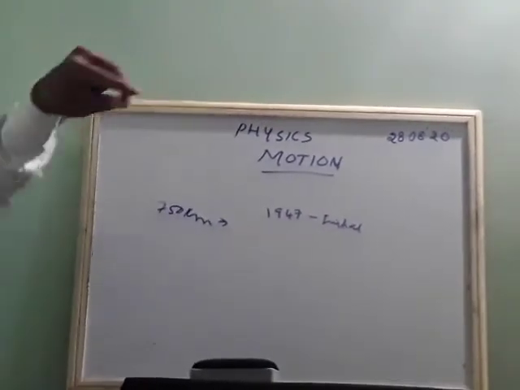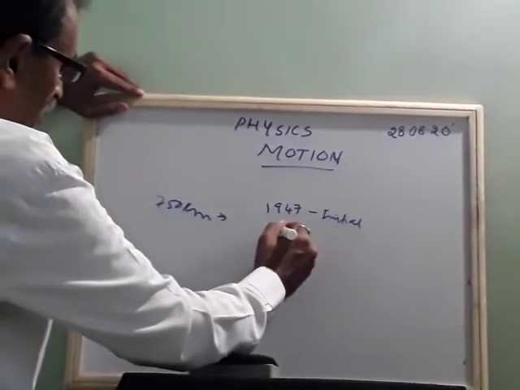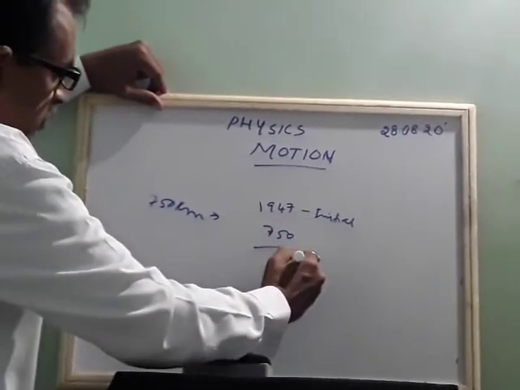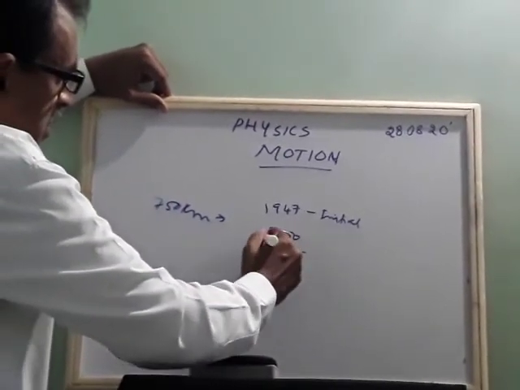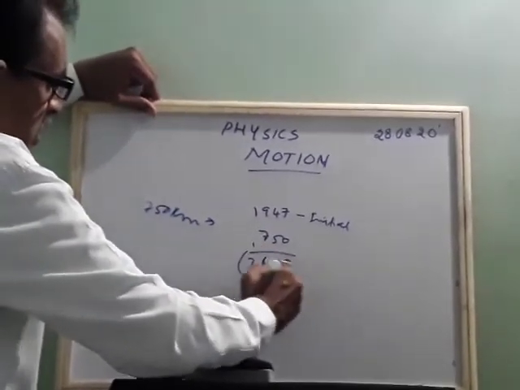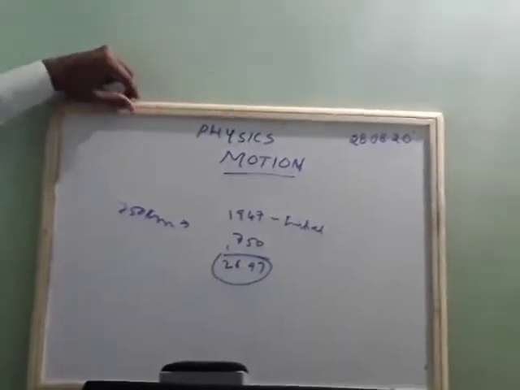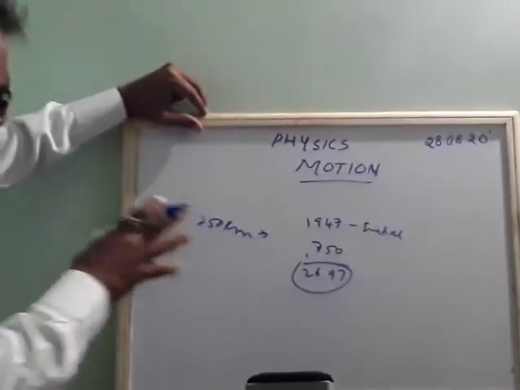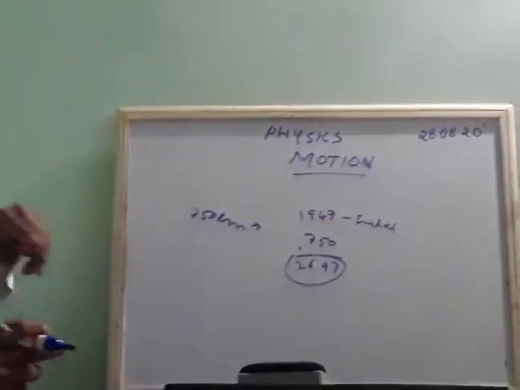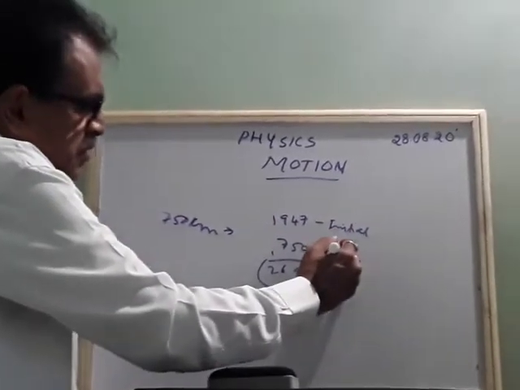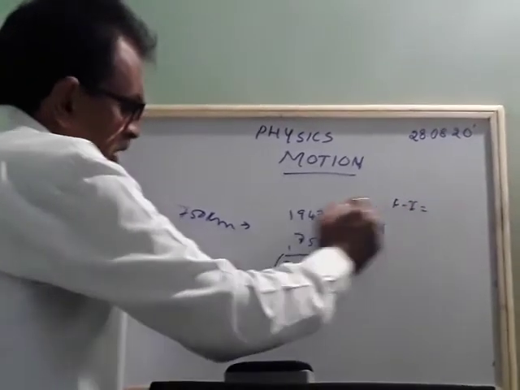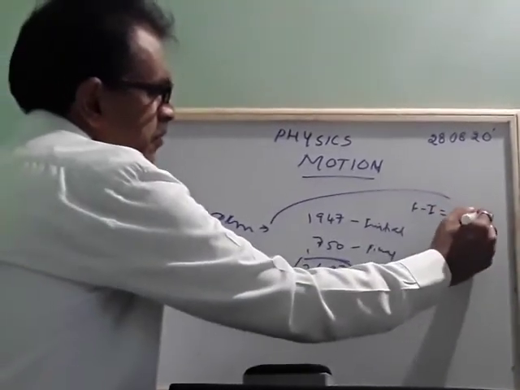Then after reaching Bangalore, what happens? Your speedometer shows 2697. So this will indicate the distance covered by your car from one place to another place. This becomes initial, this becomes final. So final minus initial, you will get the distance traveled.